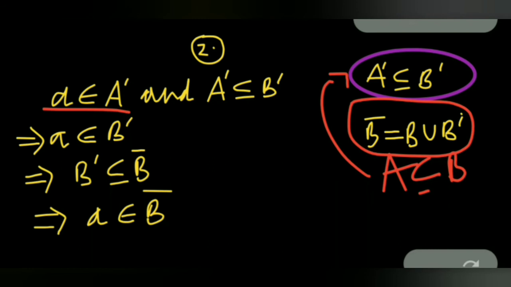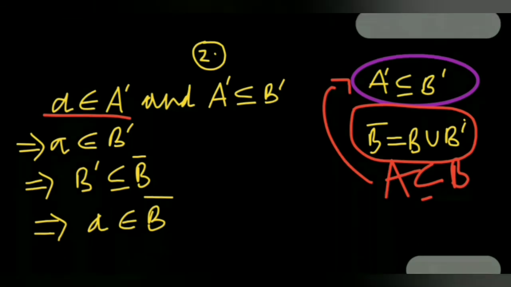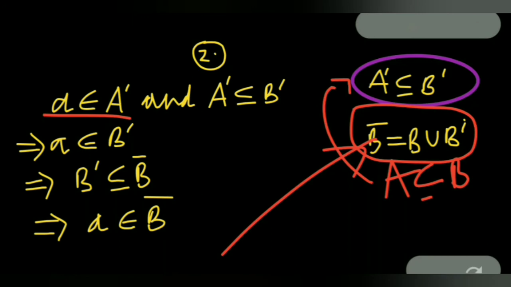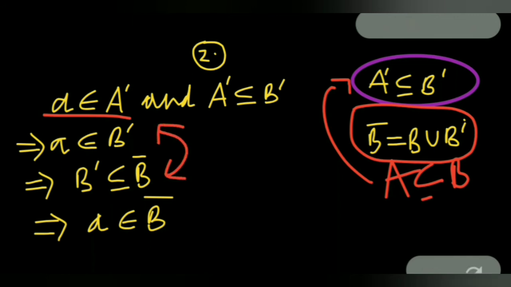It is the relation between the closure and accumulation set of a set. So this implies that B prime is a subset of B closure. Now combining both of these, we can say that a belongs to B closure. And this was the thing we had to prove.